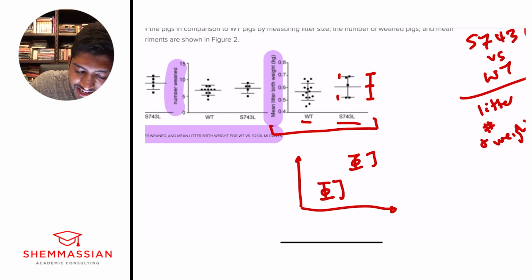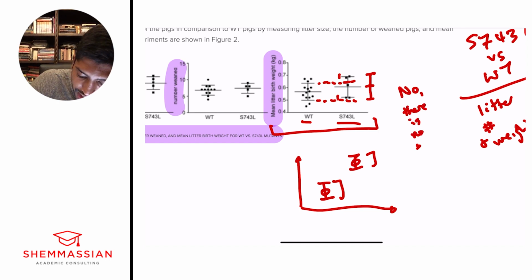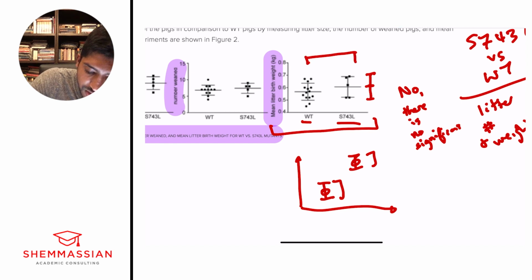We can see here that even if we draw a line through the windows, there's definitely overlap. So first and foremost, no, there is no significant change. Another indicator is that we have not seen any stars. Another way they draw it is if they have stars above here, and we do not have any stars drawn in here. The stars would indicate significance with a p-value less than 0.05.